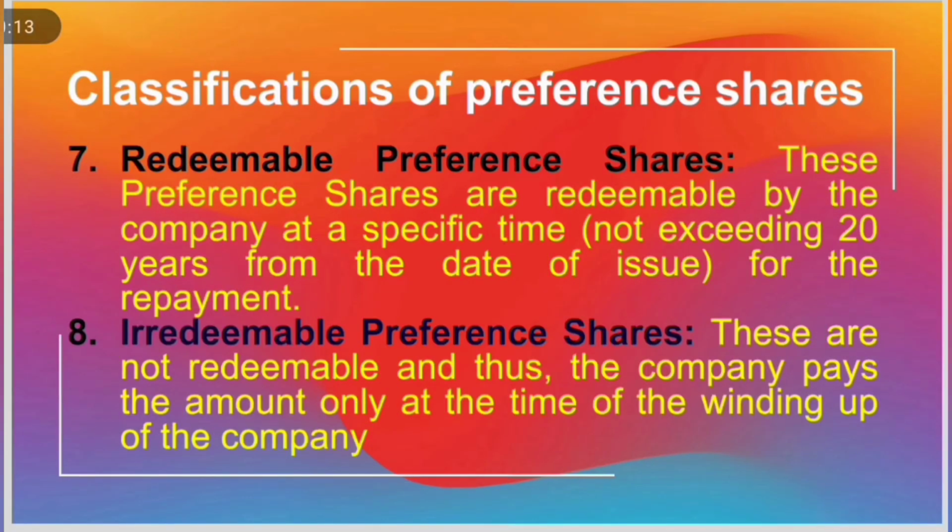Classifications of preference shares. Number 7. Redeemable Preference Shares. These preference shares are redeemable by the company at a specific time, not exceeding 20 years from the date of issue, for the repayment. Number 8. Irredeemable Preference Shares. These are not redeemable and thus the company pays the amount only at the time of the winding up of a company.